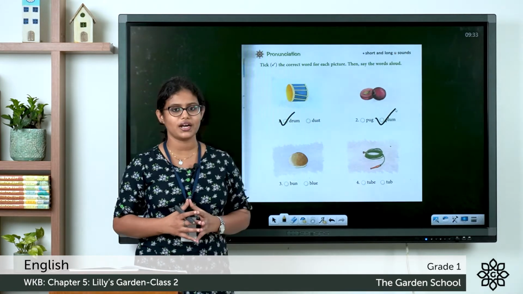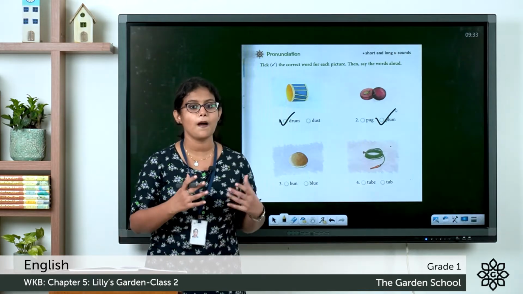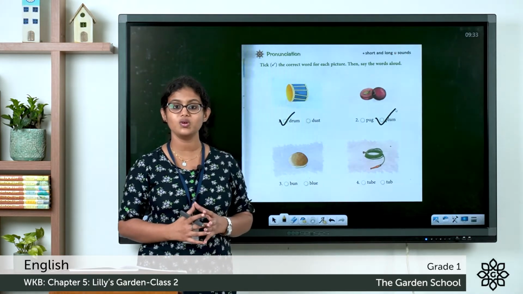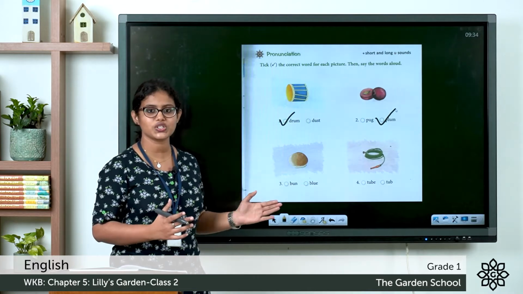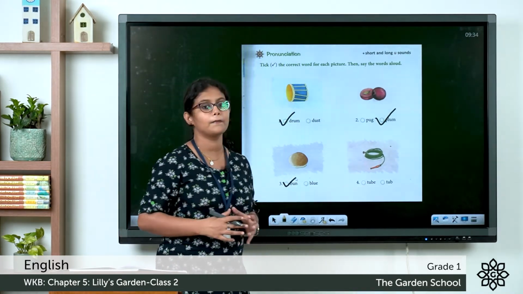What about the third one? It's a picture of a bun. So two words are given. Bun, blue. Blue is a color. So what is this picture? It's a picture of a bun. So you can tick the word bun.